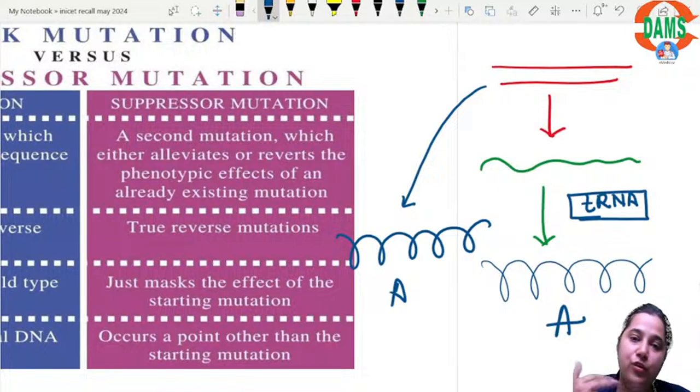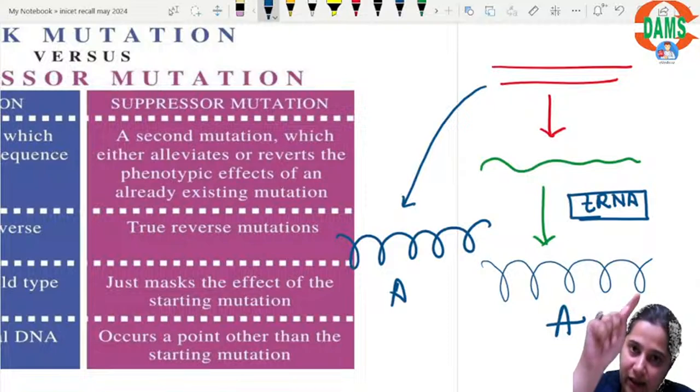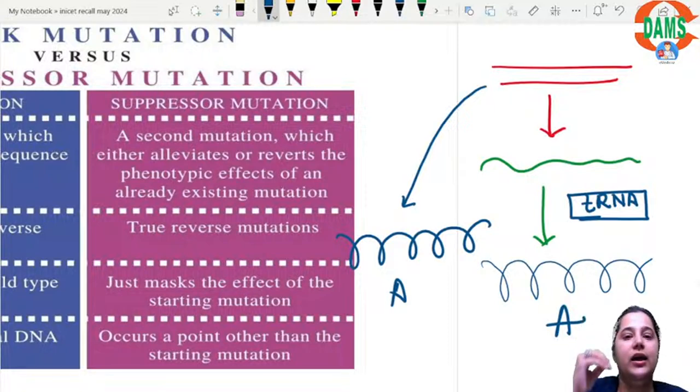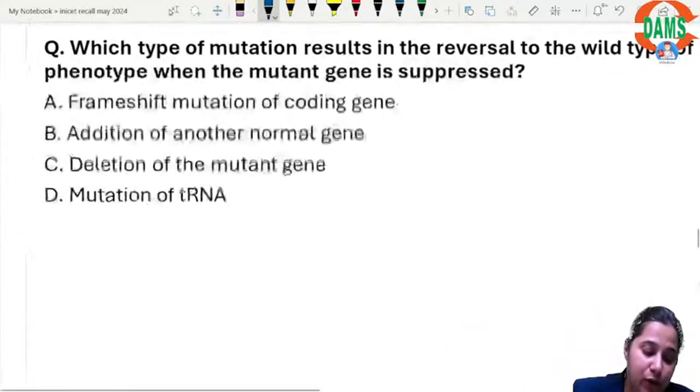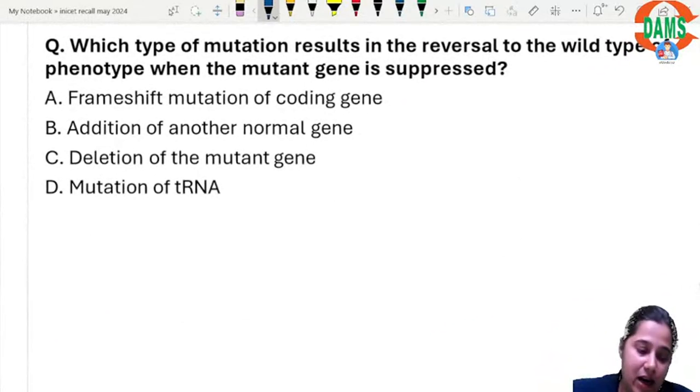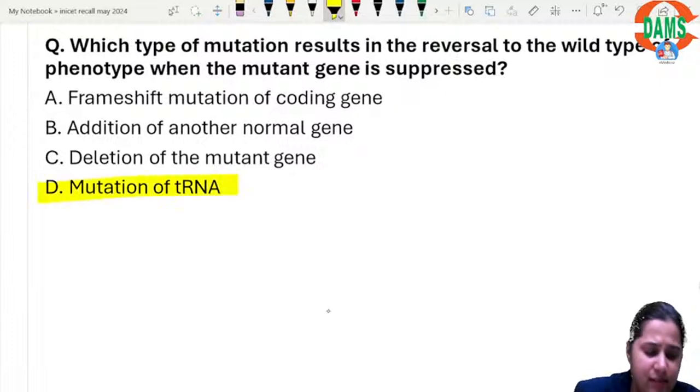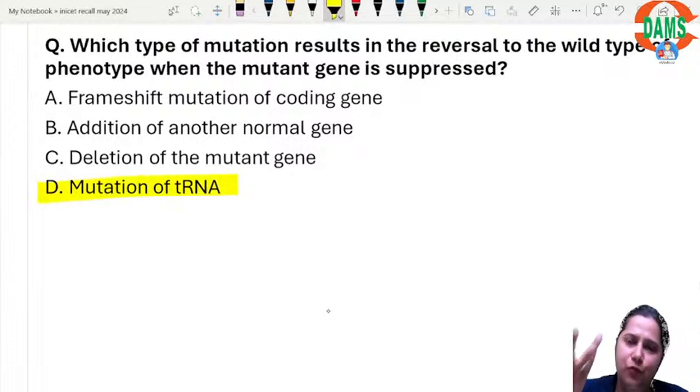So there were two-step mutations, one occurring at the level of DNA, another occurring at the level of the tRNA. So it is a mutation of tRNA. Yes, this is a slightly newer concept for most of you, right? But if you had seen this with the keys, then it might have been a little easier.